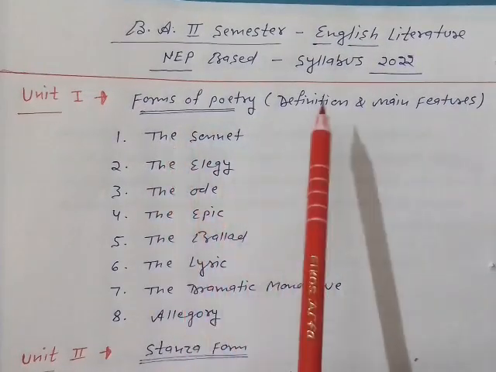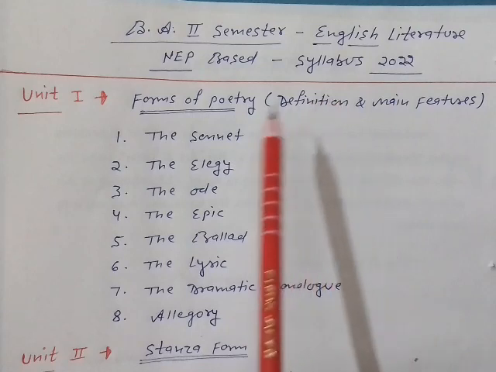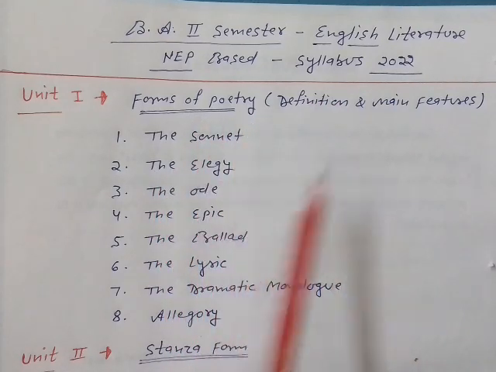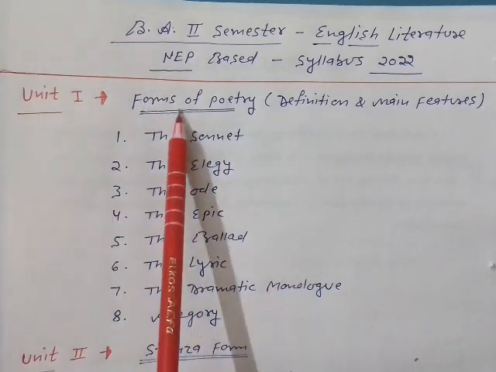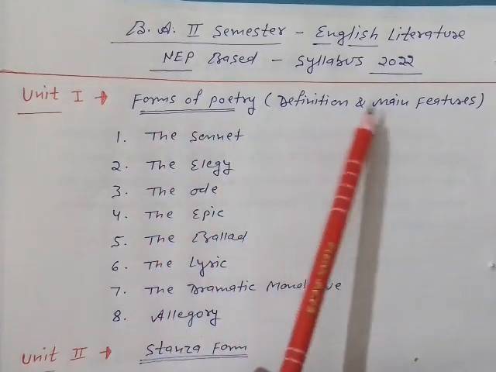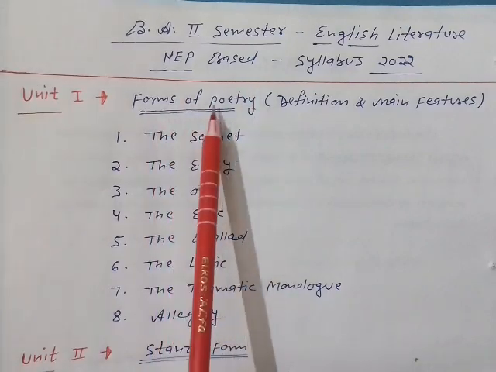This is the new syllabus for BA second year semester English literature students, and only 8 units have been prescribed in total. The very first unit, Unit 1, is forms of poetry: definition and main features, but you have to focus on all the forms of poetry.